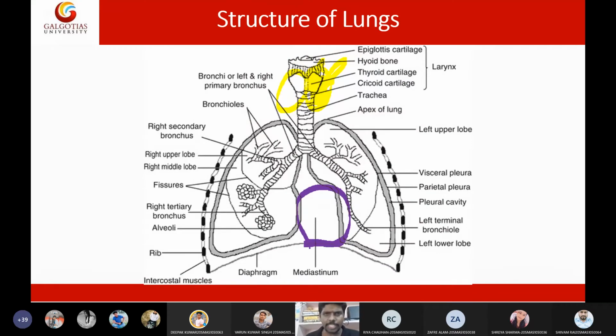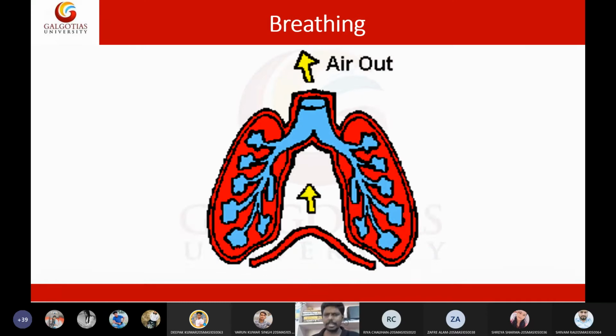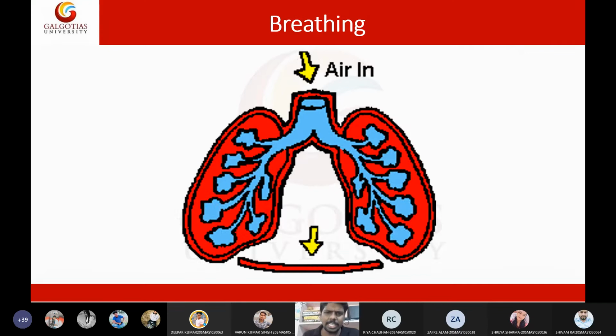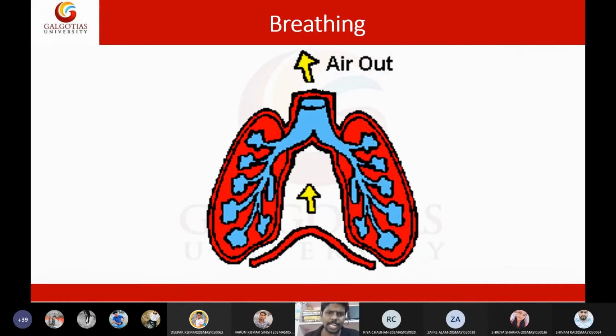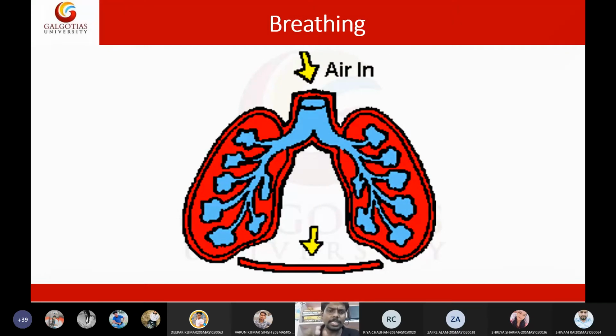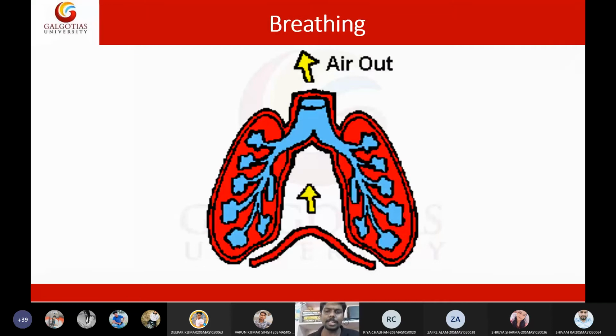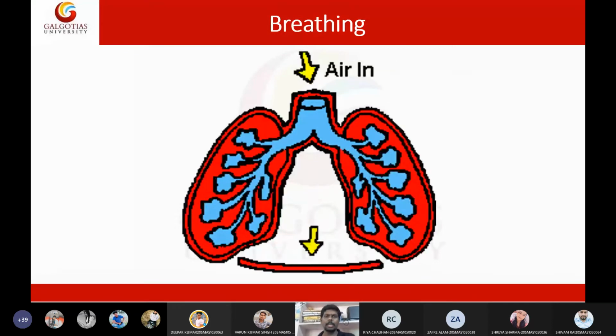Then the third part of this lecture will be breathing and respiration. Before discussing breathing and respiration, I will discuss in detail the pleura. Understanding the anatomy of the layers, the pleura of lungs, is very important for understanding the clinical conditions of the patient. Okay, before that, let me tell you what is breathing.